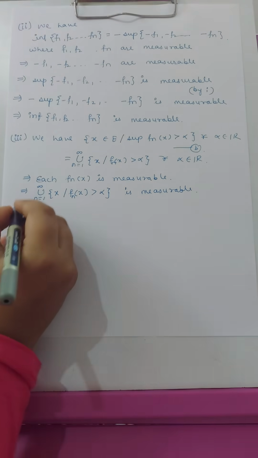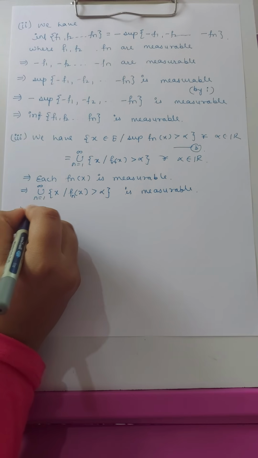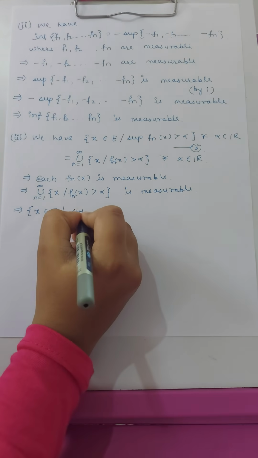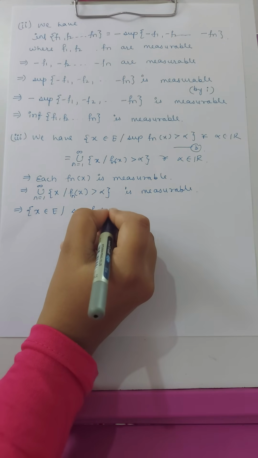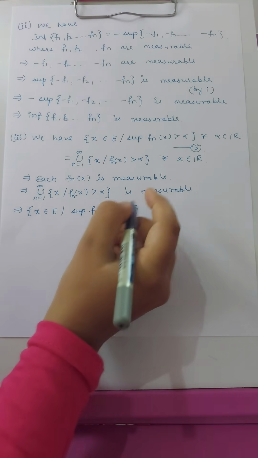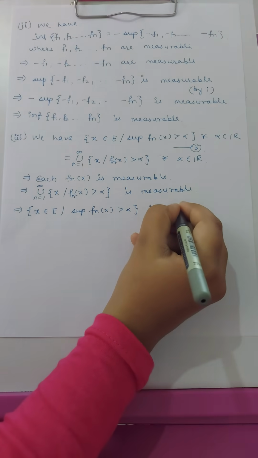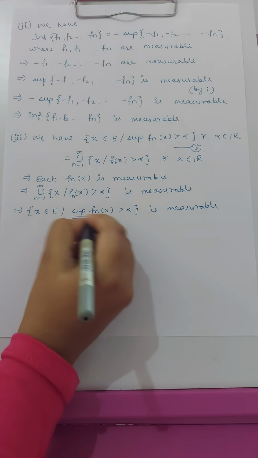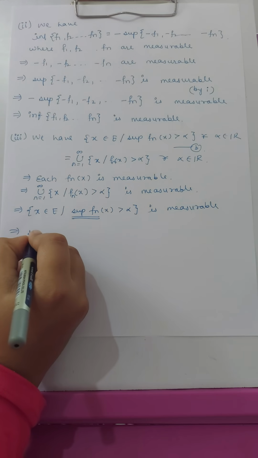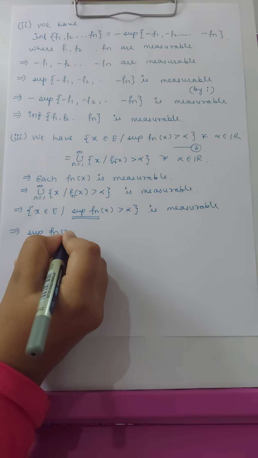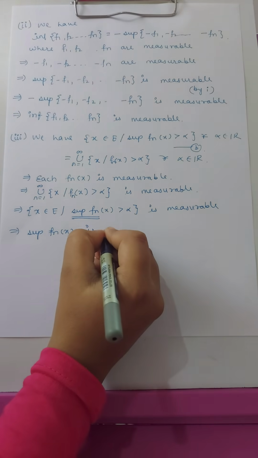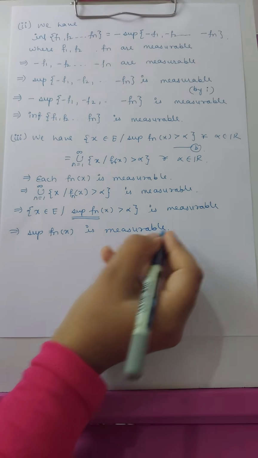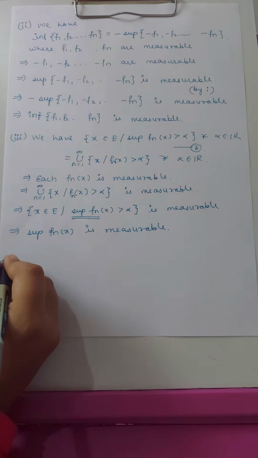So from B it implies that the set of x belonging to E such that the supremum of fn of x is greater than alpha is a measurable set, and this implies that the supremum of fn of x is a measurable function. So here the third condition is proved.